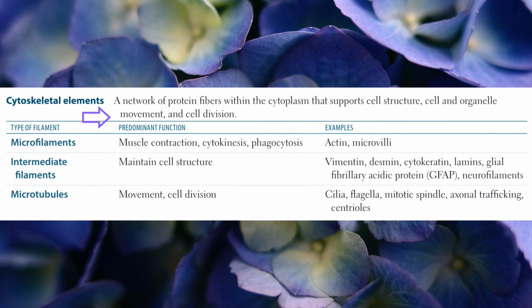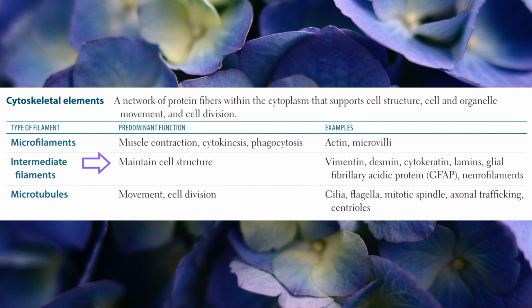Cytoskeletal elements. Cytoskeletal elements are a network of protein fibers within the cytoplasm that support cell structure, cell and organelle movement, and cell division. Microfilaments, for muscle contraction, cytokinesis, and phagocytosis. Examples of microfilaments are actin and microvilli.